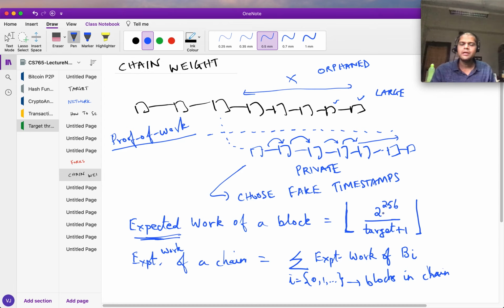Okay, so even a malicious attacker has to put in a lot of effort to do proof of work, and that is what is going to constrain him in the real world. So this is really the genius of Satoshi's work, proof of work, a very simple solution which constrains malicious people, and at the same time it forces people to invest money while actually doing proof of work. Okay, so we look at other issues in a subsequent lecture.